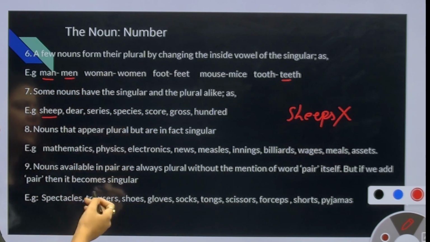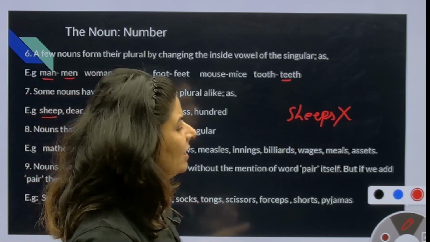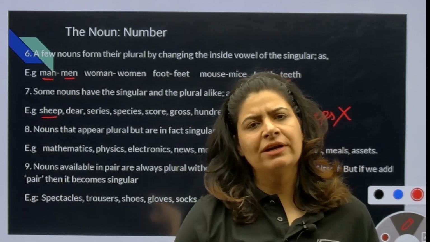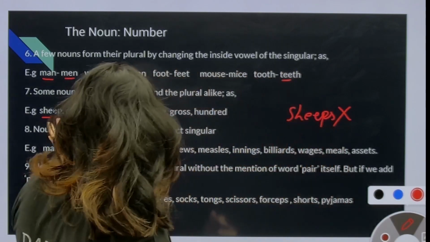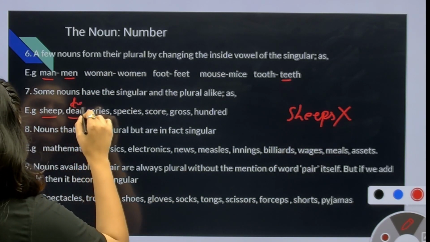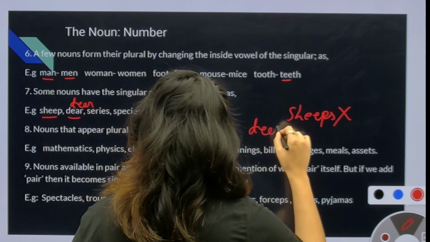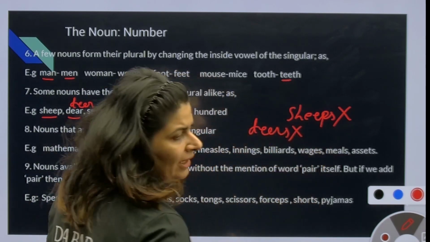Deer, series, species, score, gross, hundred. These are my few examples whose singular and plural remain the same. Deer will remain as it is. It will not be deers. That will be wrong.